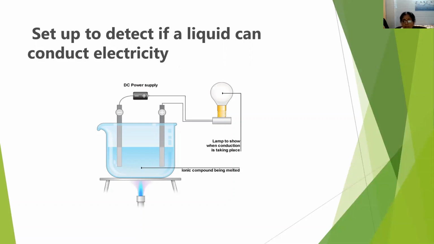If the lamp glows, the bulb glows, then it means the liquid conducts electricity. The two free ends of the conducting wire should be immersed in a liquid, and if the circuit gets completed, if the liquid is a good conductor, then the bulb glows. If the bulb doesn't glow, then we can understand the liquid is a poor conductor of electricity.